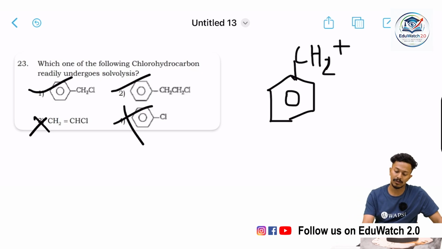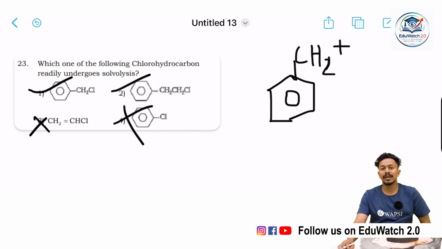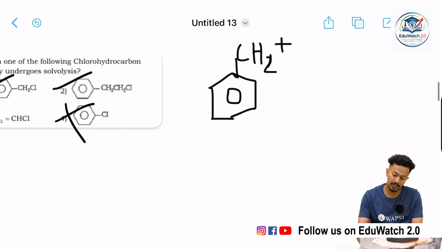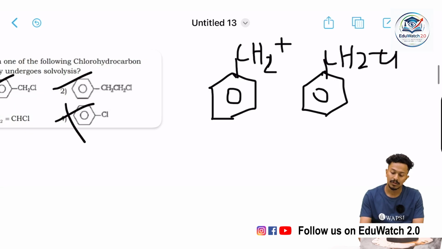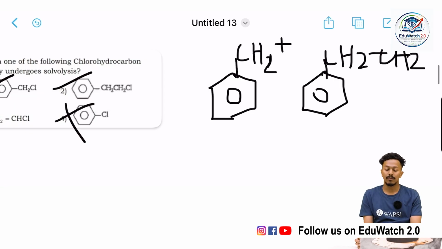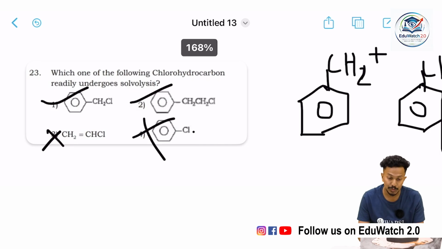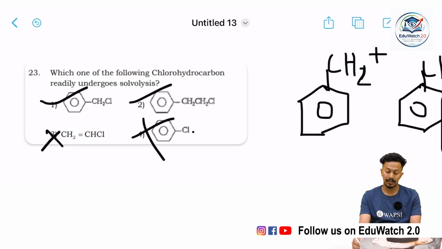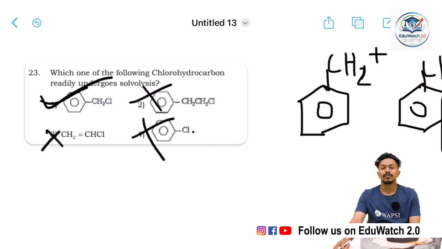One is a primary carbocation, another is a secondary carbocation, but in this case they are primary. So the most stable would be the benzyl carbocation from C6H5CH2Cl. So the correct option would be option A, benzyl chloride.